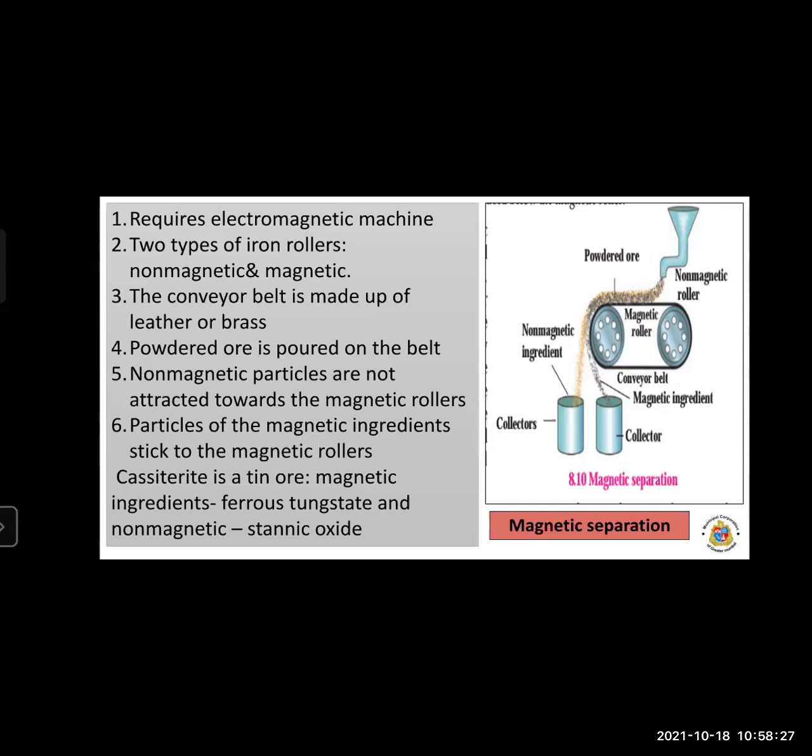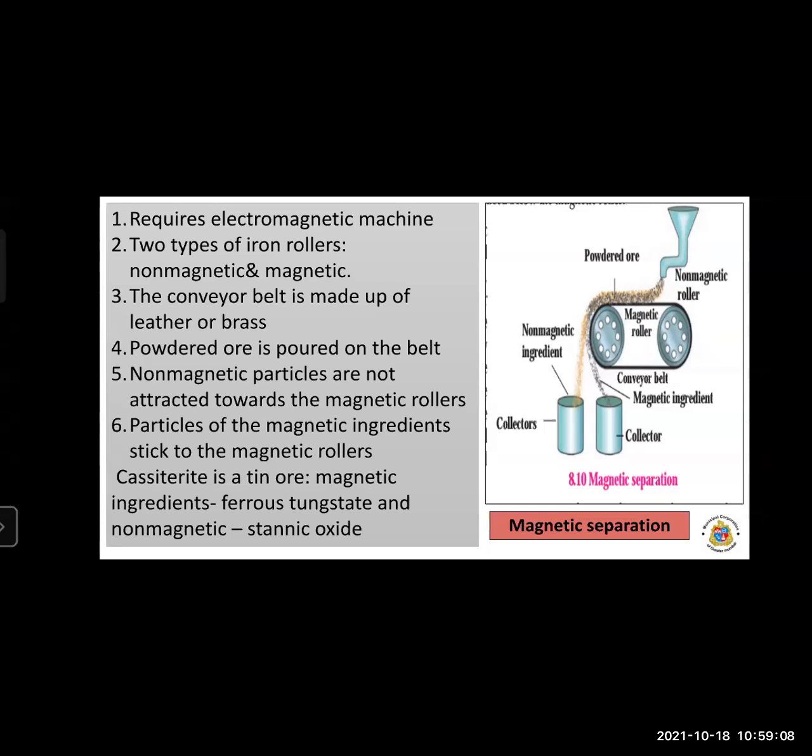Now, the belt carries both the particles, and the collector vessels are there. The non-magnetic ingredients are collected, falling away from the magnetic roller. So two types of ingredients get separated because of the magnetic and non-magnetic rollers. These ingredients are separated depending on their magnetic nature.